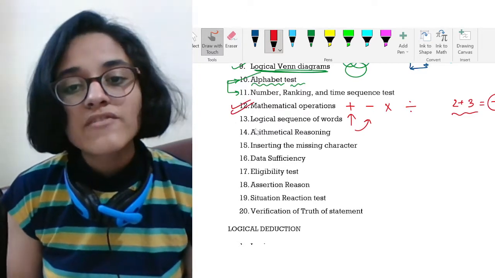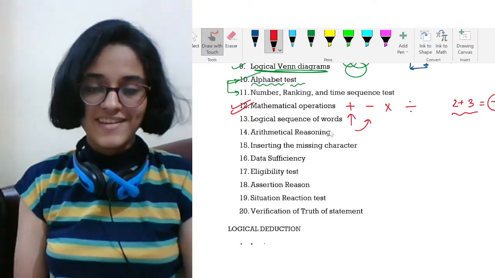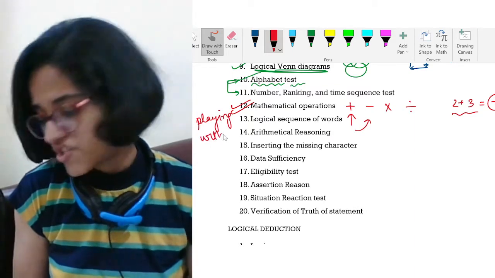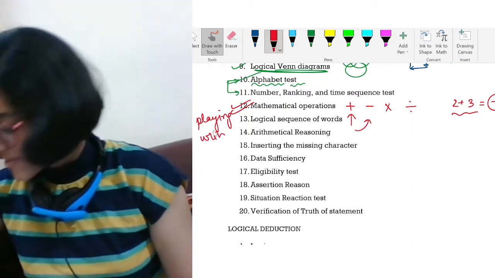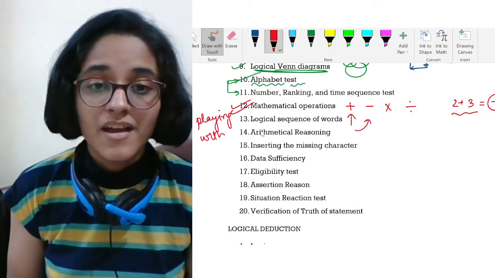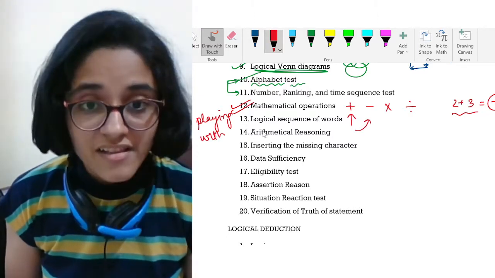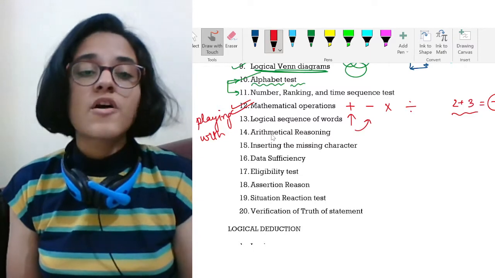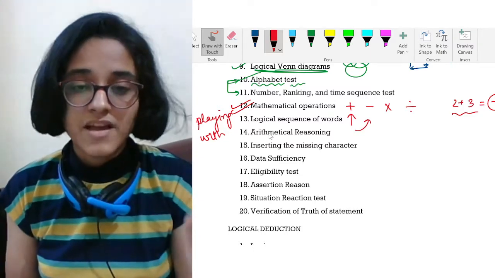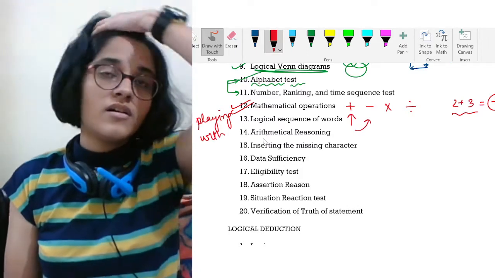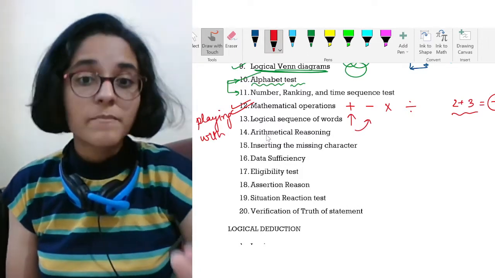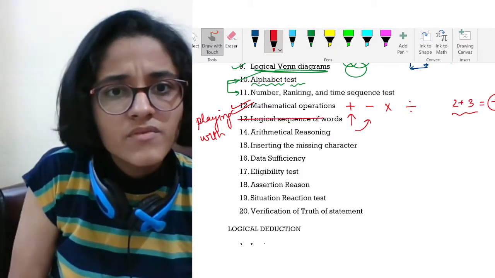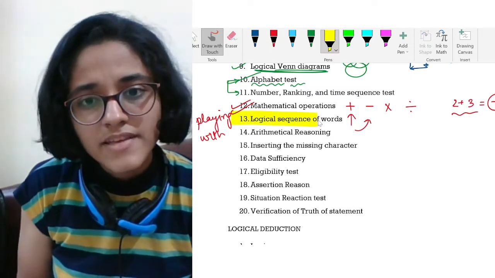Okay. And next we have logical sequence of words. OMG. I mean, playing with words. This is a really small section. You'll hardly get questions in the videos also. But still, all the questions which I will be discussing in the video will be from some particular exams. I mean, SSC exam or some bank exam. So they have appeared in exams, and thus we are giving importance to it. Okay, mark this as important. Was I not able to select the highlighter? Yeah, mark this as important.